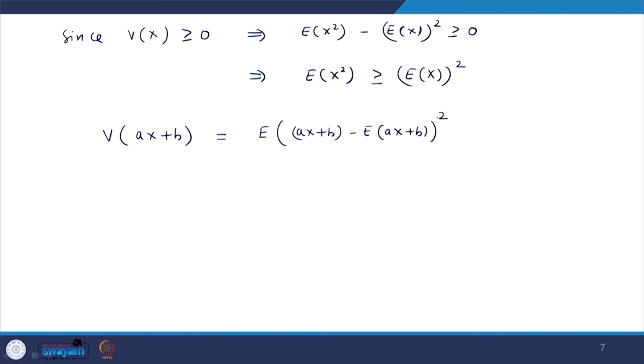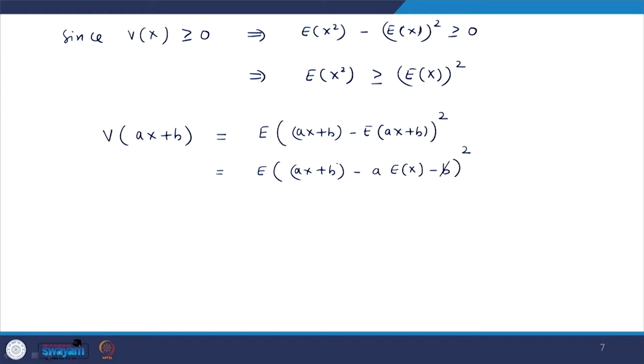This is as per the definition of the variance of x. Instead of x, now we have ax plus b, so you simply replace x by ax plus b. Now, this is further equal to the expectation of ax plus b. Here you apply the linearity property of expectation, so that is a times the expectation of x minus b.